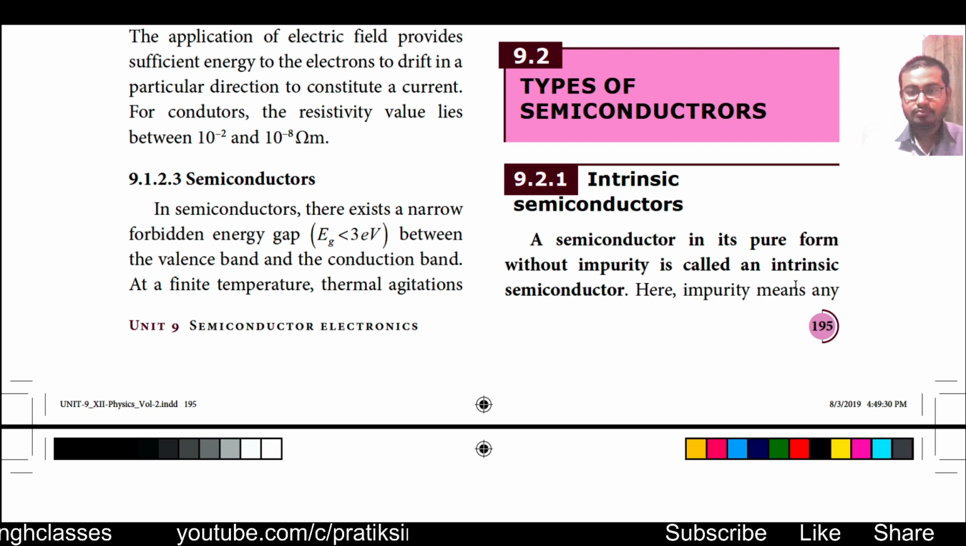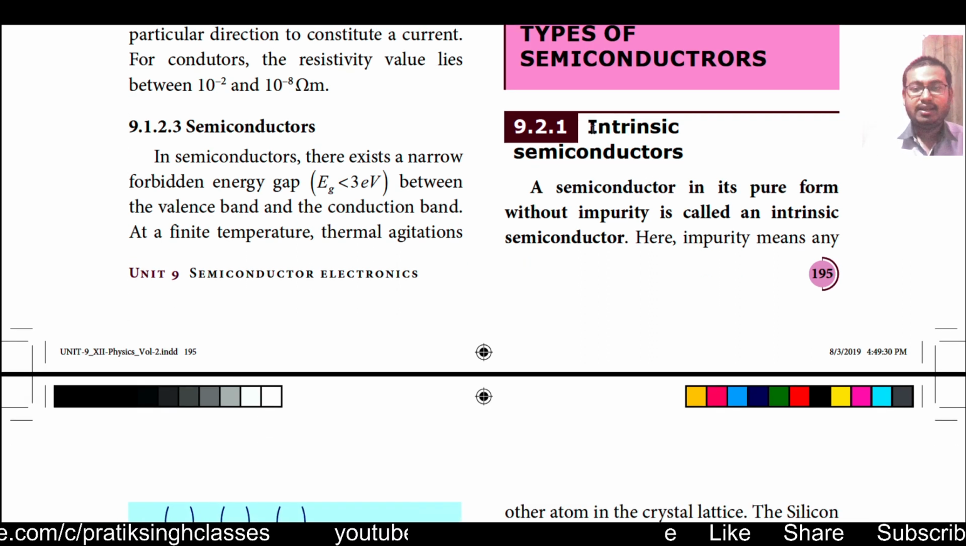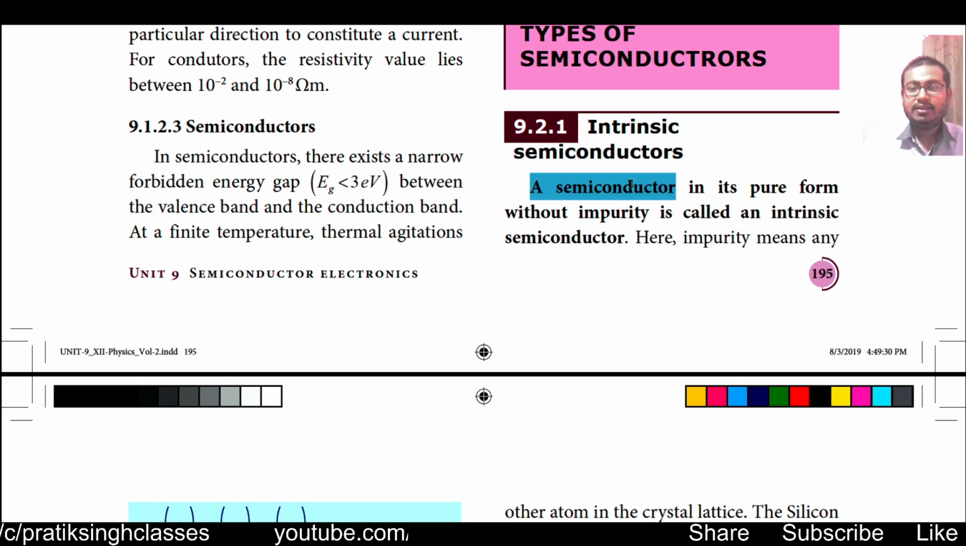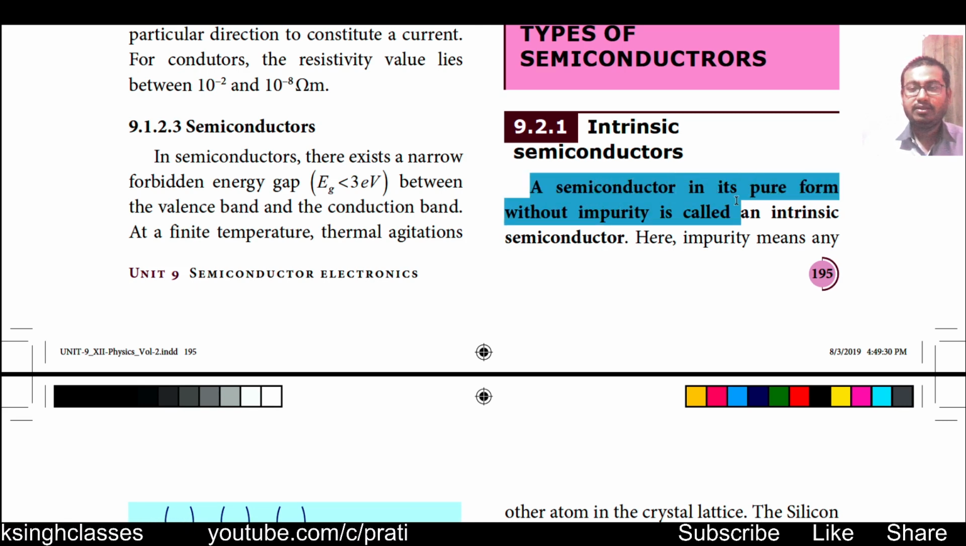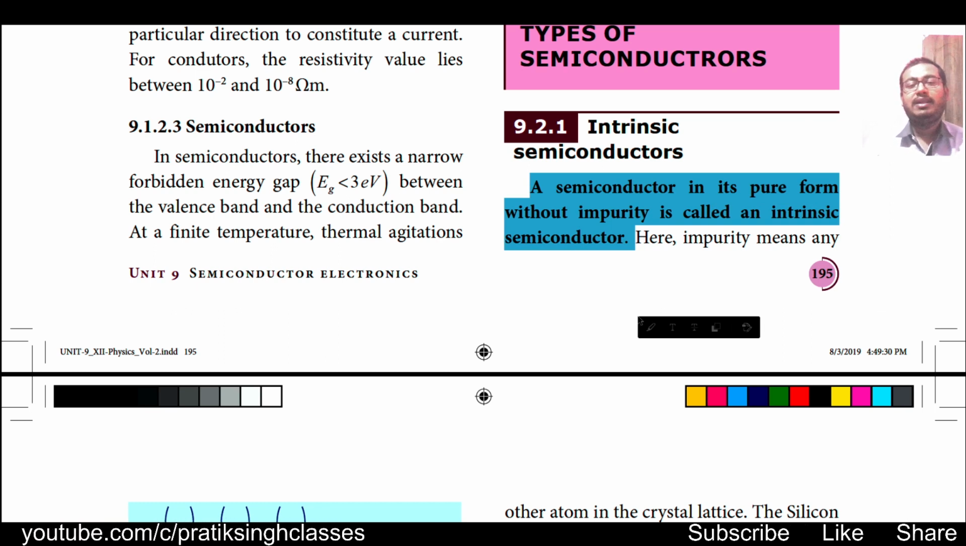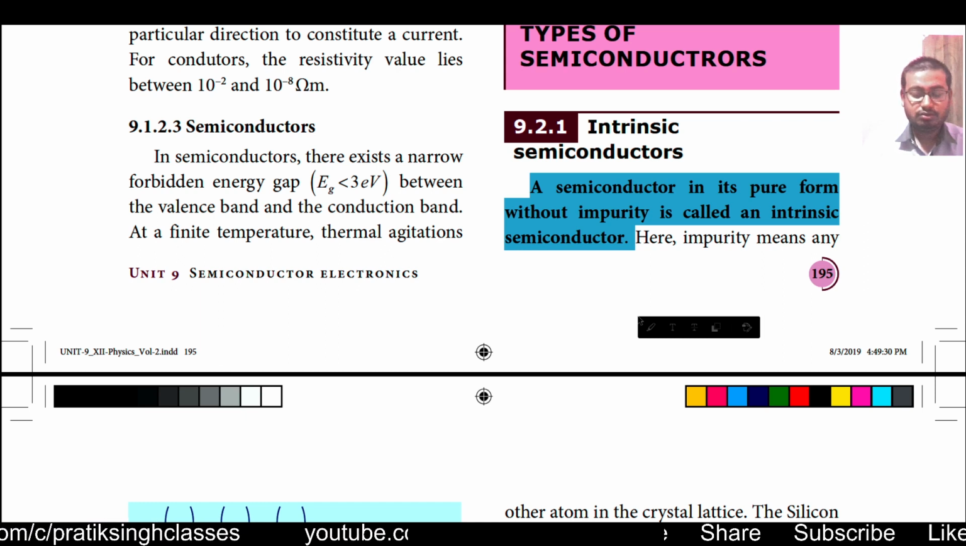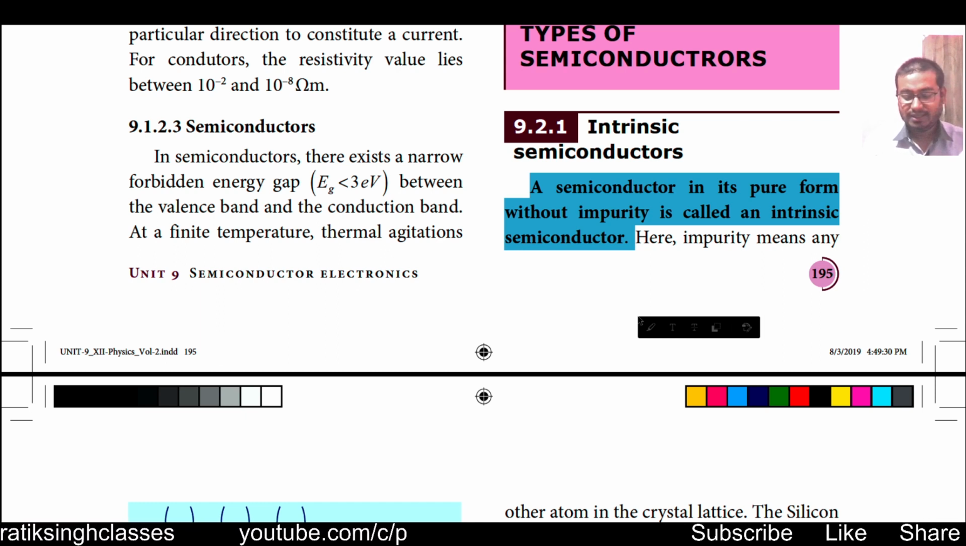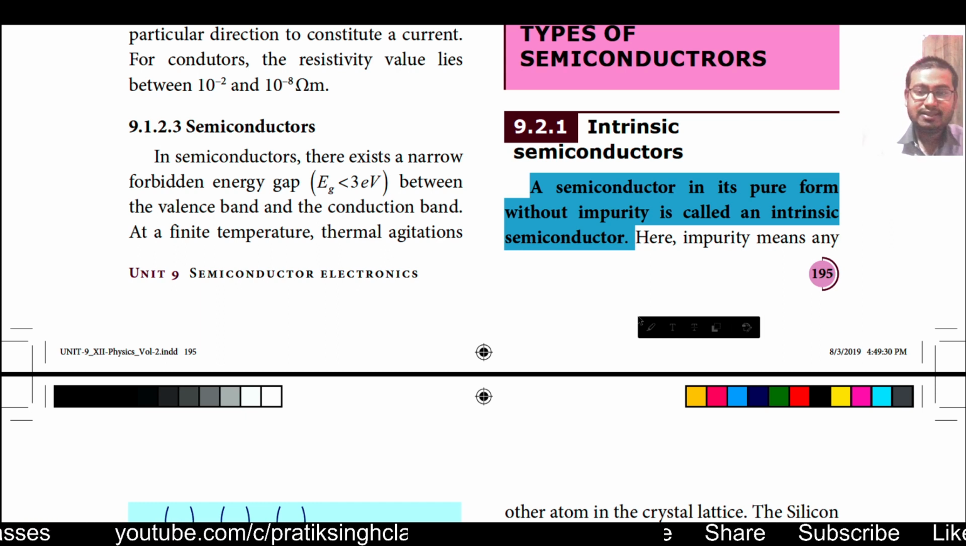Let us start today's tutorial video, which is about the types of semiconductors. Starting with intrinsic semiconductors. A semiconductor in its pure form, without any impurity, is called an intrinsic semiconductor. That means whenever we take any silicon family member like silicon or germanium, when those materials are in pure form and nothing is added there, then those types of materials are called intrinsic semiconductors.